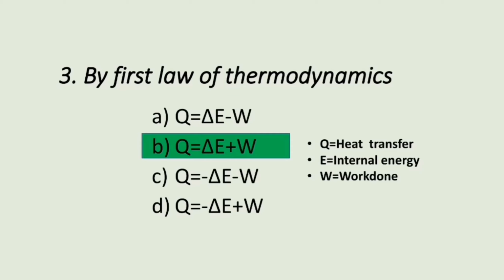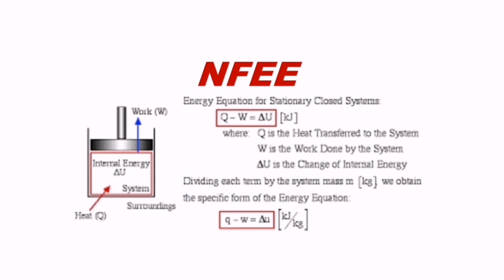So we know that Q minus W equals delta E, that is nothing but the non-flow energy equation. So this is a non-flow energy equation. Q minus W equals delta U. So delta U is also the same as delta E. Its units are kilojoules. Q is the heat transfer to the system. Work is the work done by the system. And delta U is the change in internal energy.